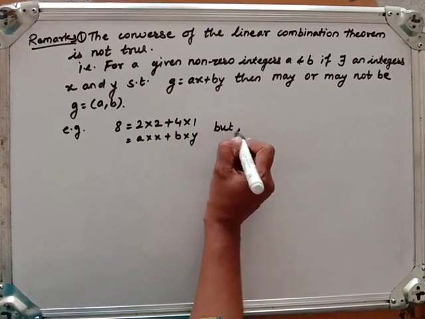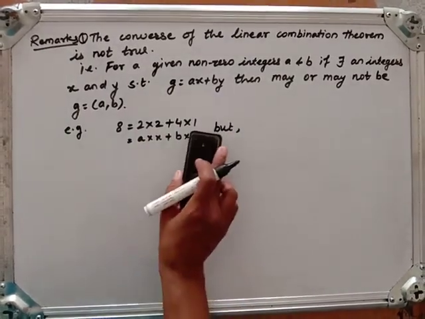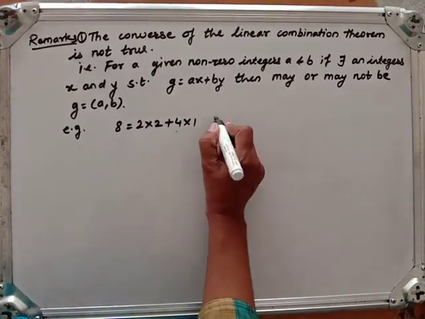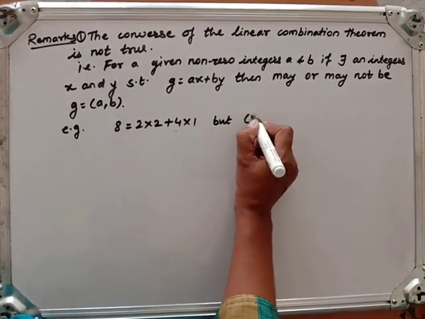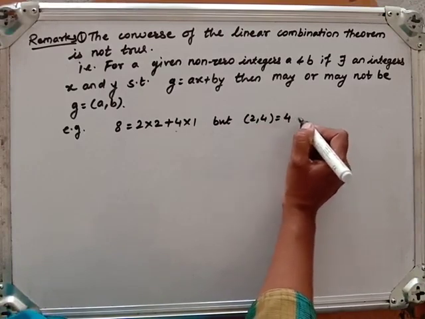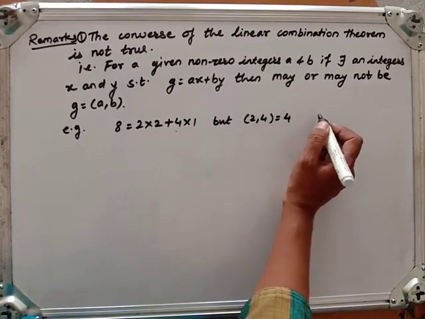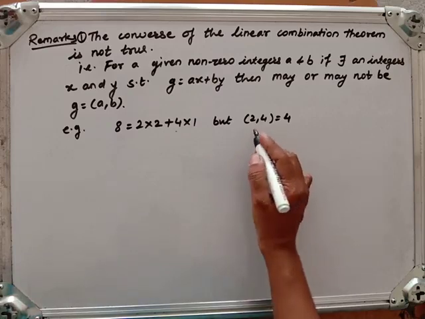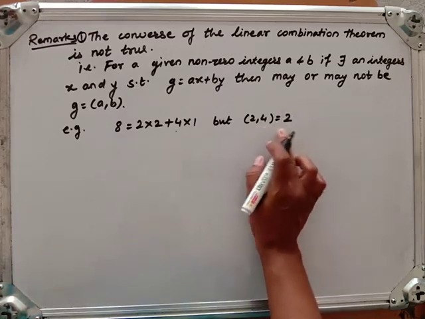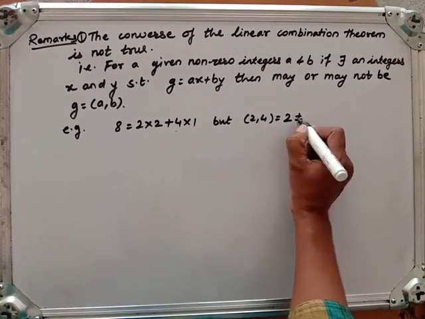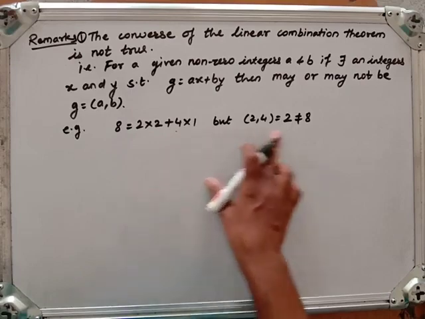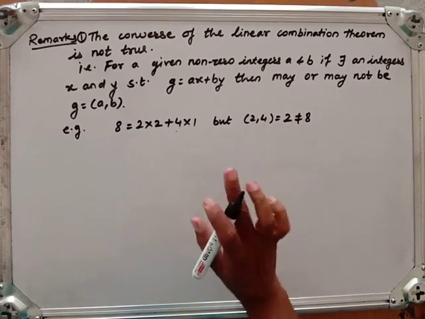But the greatest common divisor of 2 and 4 is, sorry, 2. It is not equal to 8. So while 8 can be written as such, 8 is not the GCD of them.